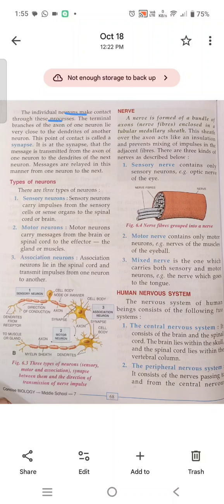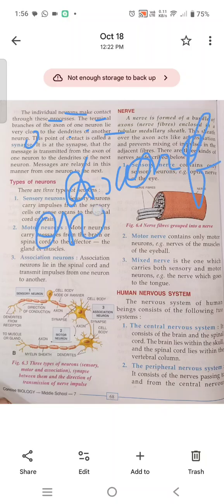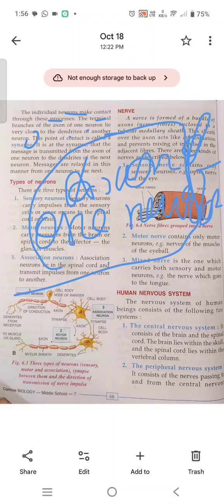The terminal branches of the axon of one neuron lie very close to the dendrites of another neuron.